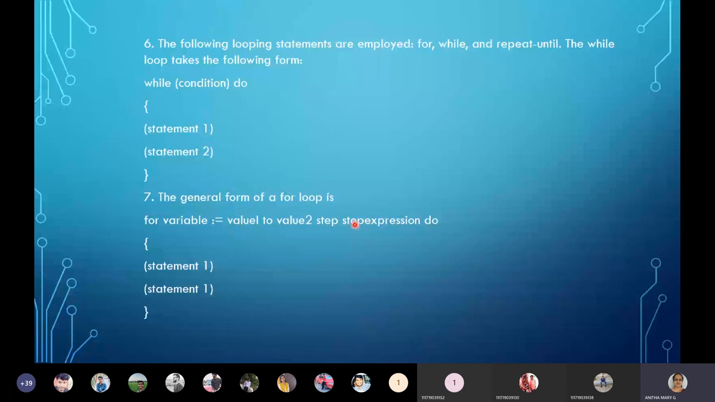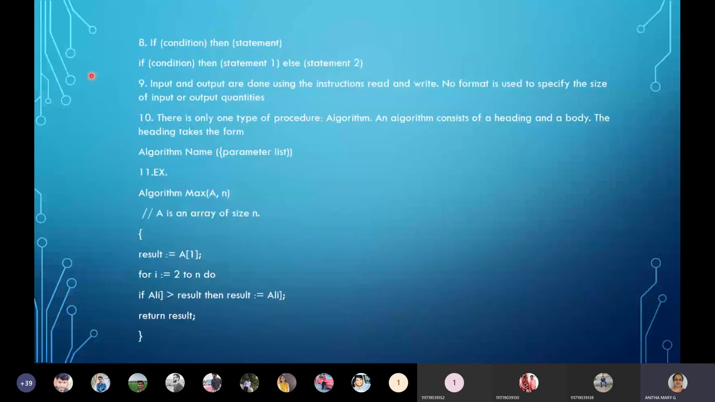So when you want to use step expression, you have to write the step and block of statements, and each statement should end with a semicolon. And then moving on to the 8th convention: the if condition. How do we give it? If condition, then statements. Similarly, just like in programming languages, for algorithms also it's the same. If it is else if, then statements, else statements.